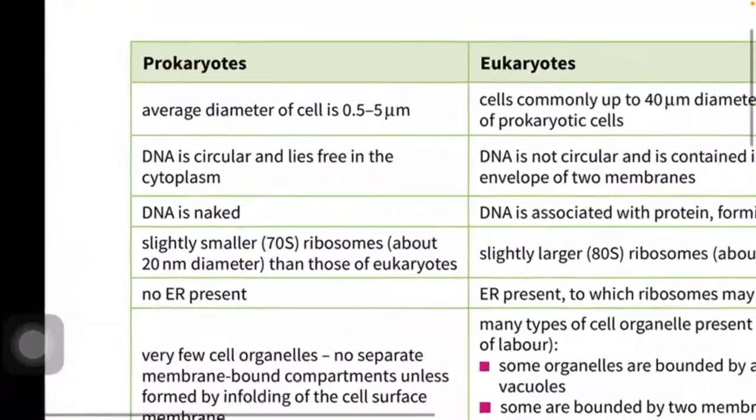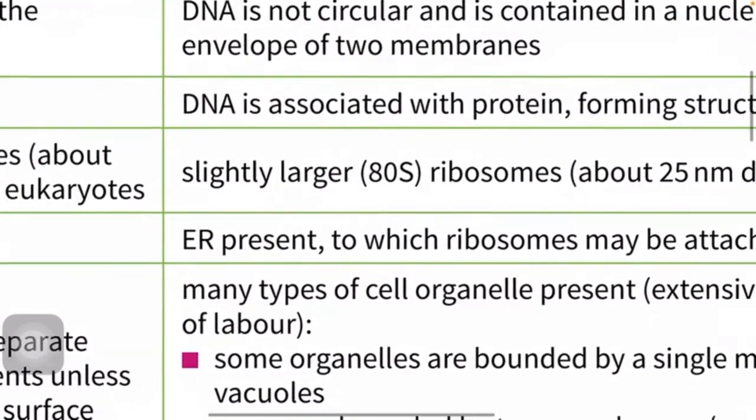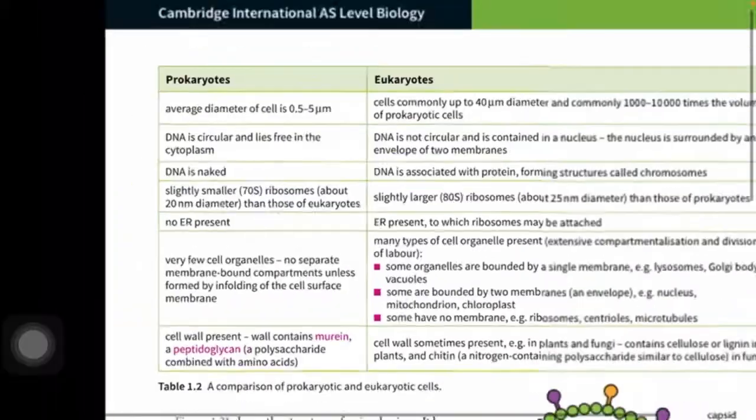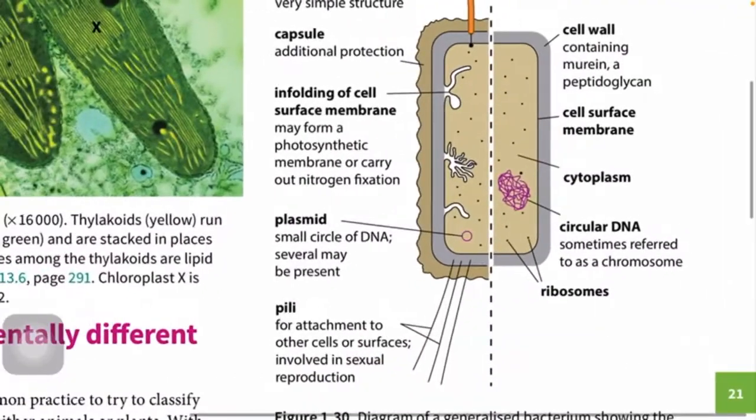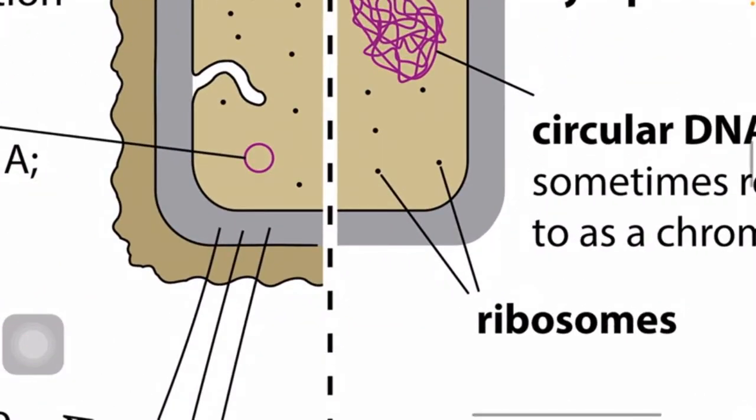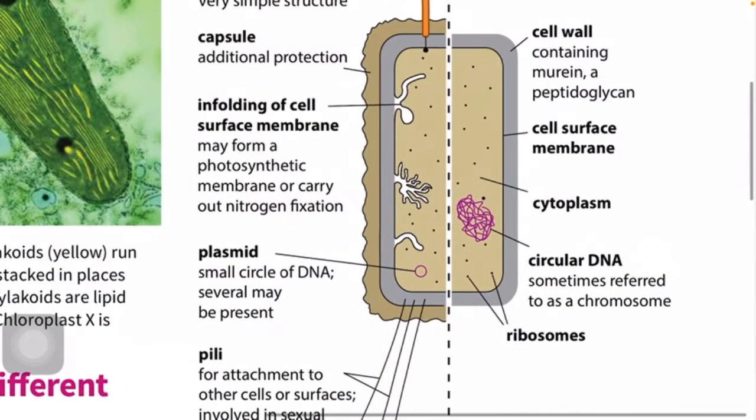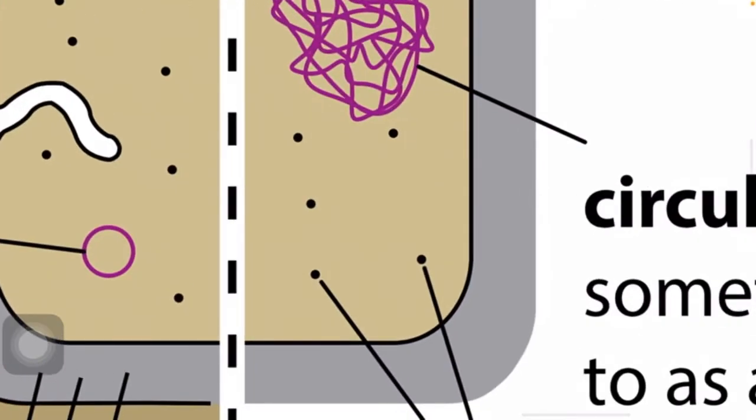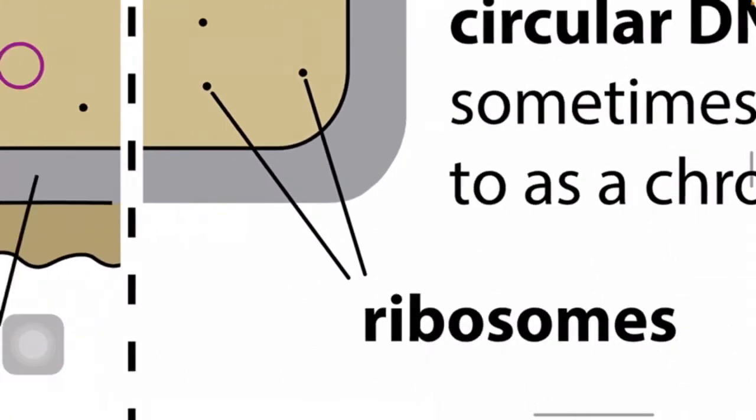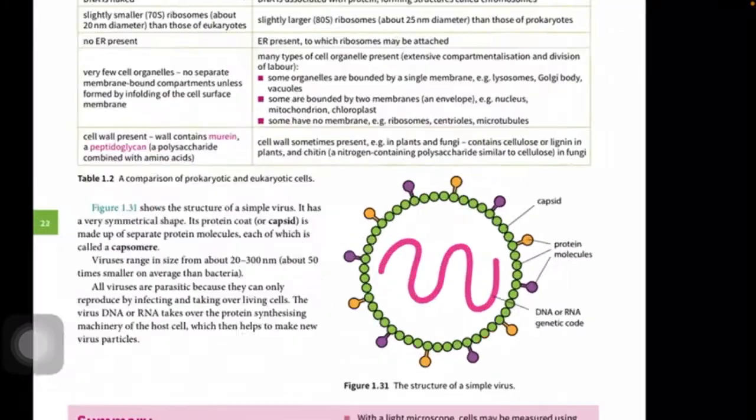No endoplasmic reticulum in prokaryotes. In eukaryotes, endoplasmic reticulum is present, to which ribosomes may be attached. So we saw that in prokaryotes, ribosomes are mainly free. In eukaryotes, remember, the rough endoplasmic reticulum contains ribosomes attached to it. Also, free ribosomes are present in the cytoplasm, but most of the ribosomes are on the rough endoplasmic reticulum. But look at this: in a prokaryotic cell, there is no endoplasmic reticulum. The ribosomes are just freely moving in the cytoplasm.